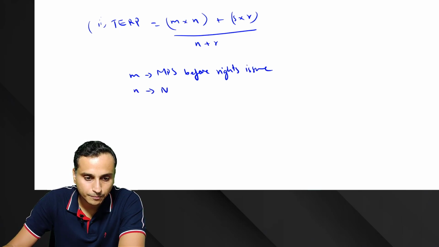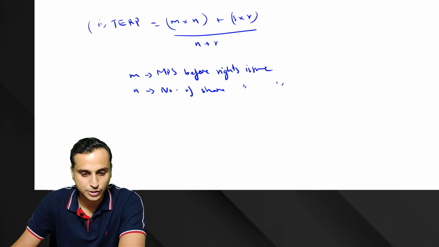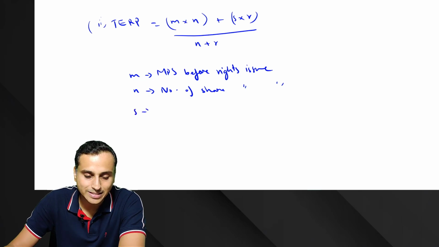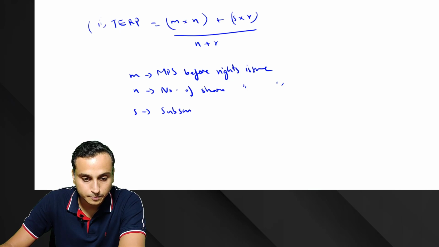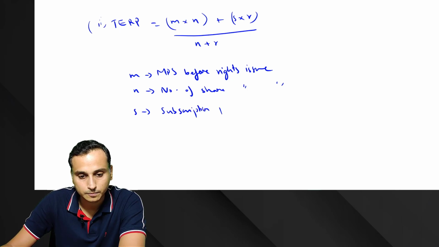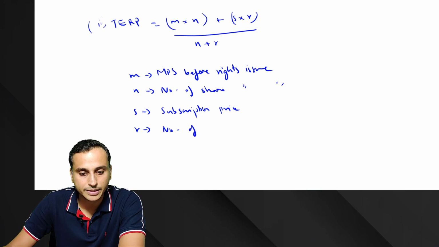N means number of shares before rights issue. S means the subscription price which you calculated above, and R means number of right shares.